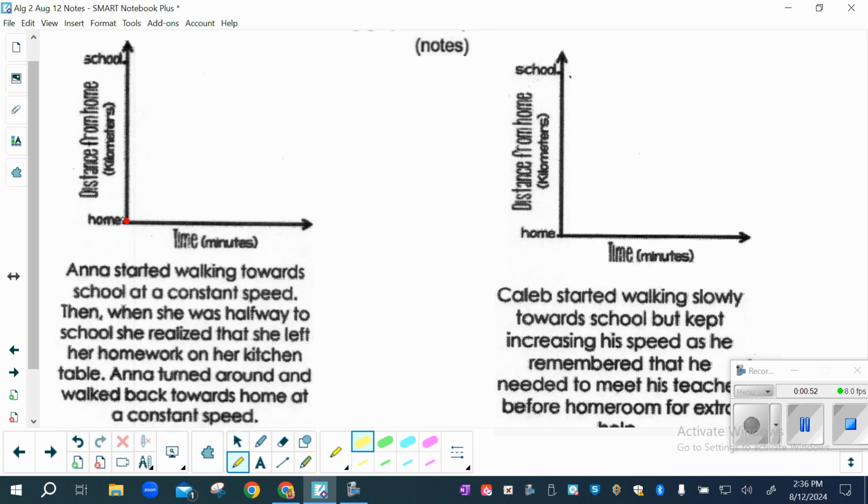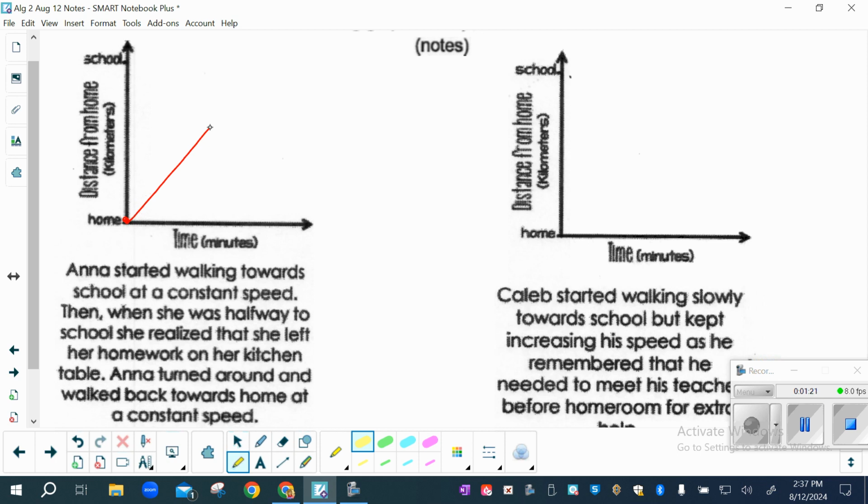So we're starting here, starting from home. She's walking towards school. Let me draw that a little, it's just slightly curved. And halfway, she's about halfway there. And she realized that she forgot her homework on her kitchen table. She turned around and walked back home at a constant speed.